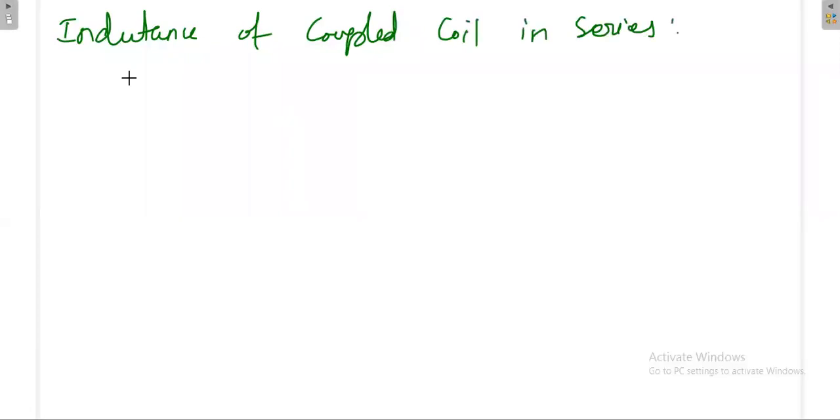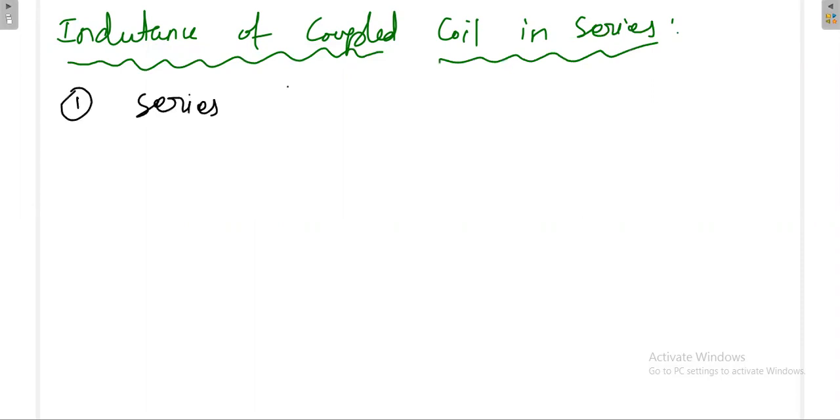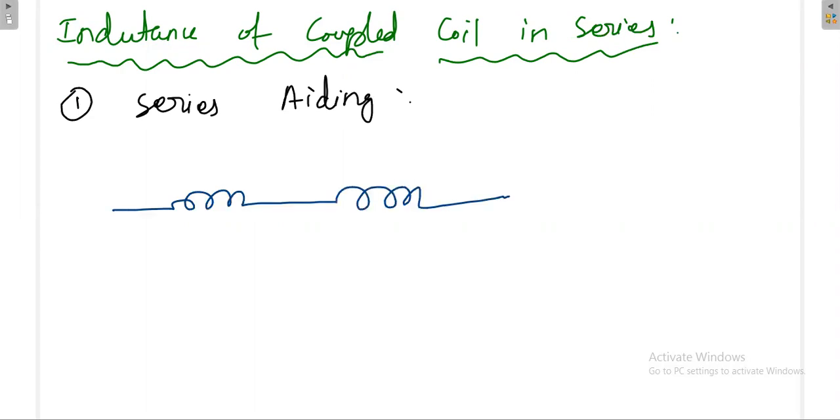The first one is series aiding. Say for example, you have a coil in series with another coil, and they put a dot notation like this, then they provide that M. This is the mutual inductance between these two coils.